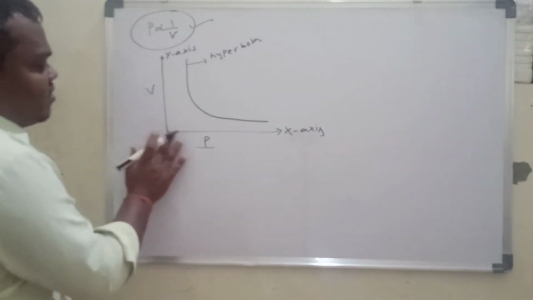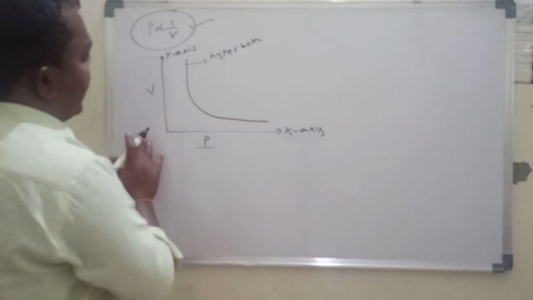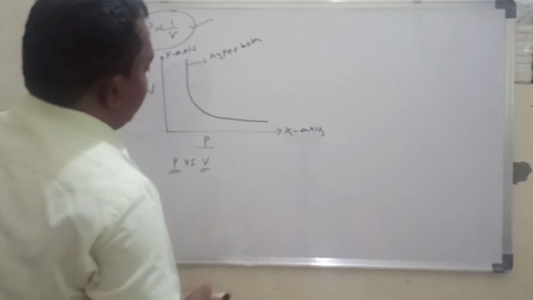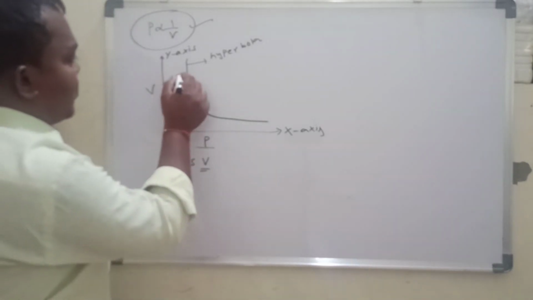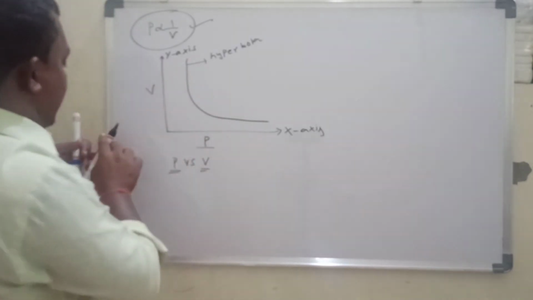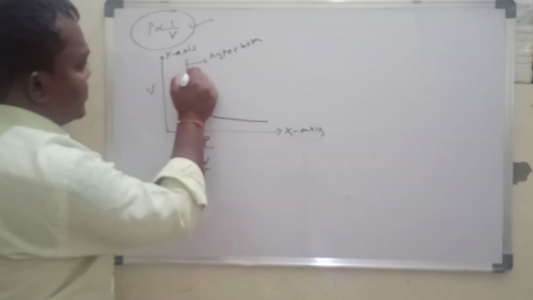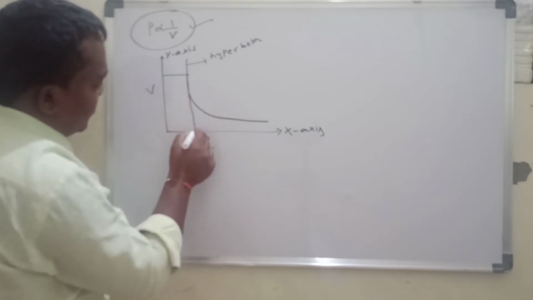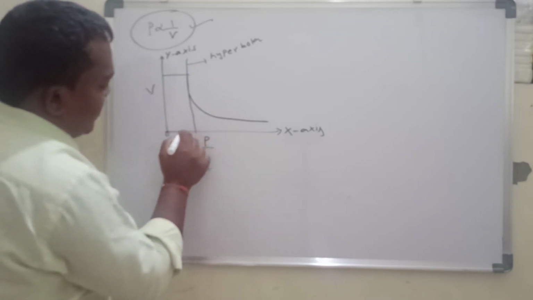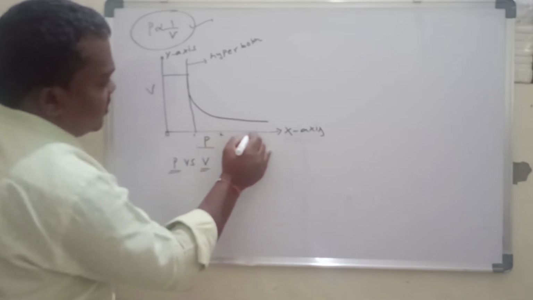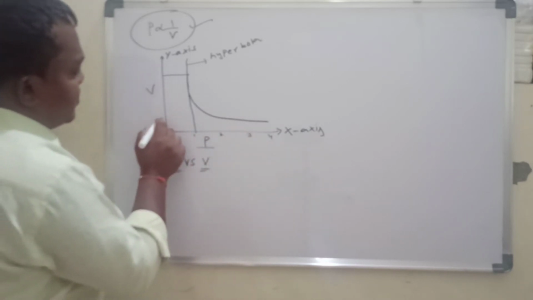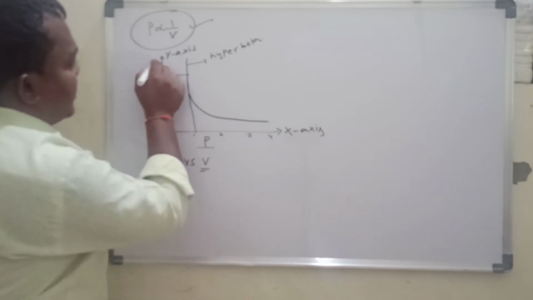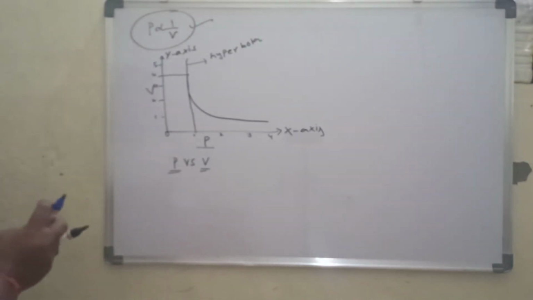Okay, so this is a graph between pressure versus volume. Let us go for any one point. I'm going to take one point here. Volume is here, the pressure is here. Let this be 0, 1, 2, 3, 4, and here also 1, 2, 3, 4 or 5. Just imagine that.